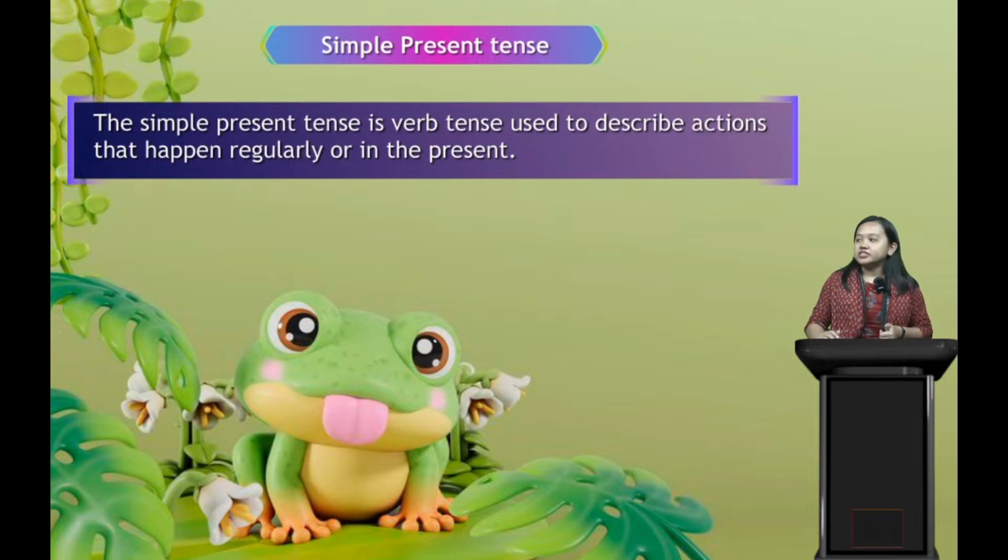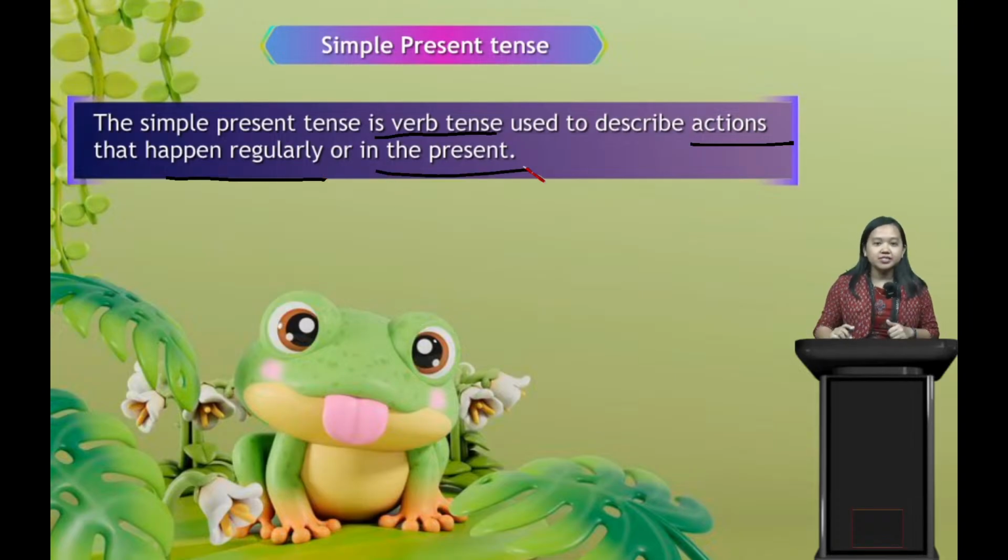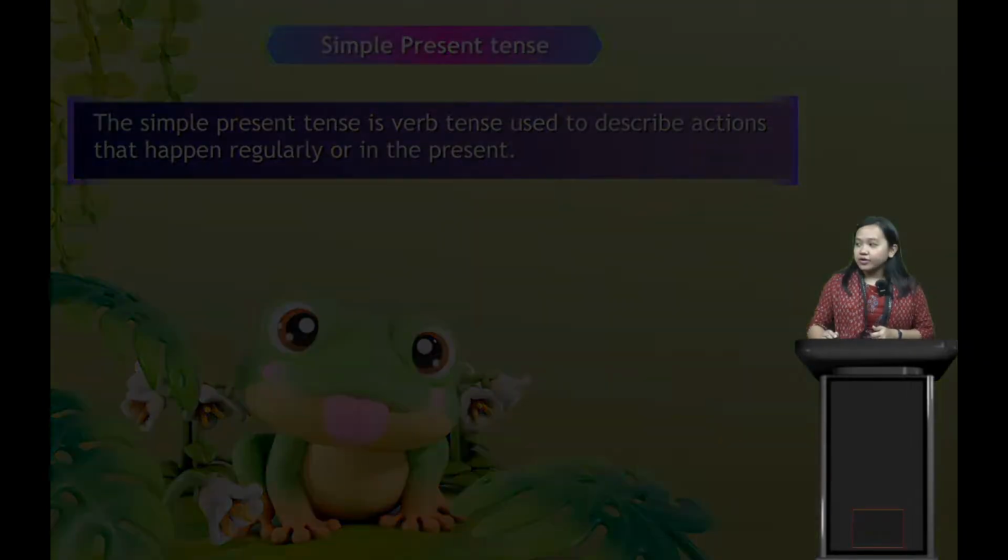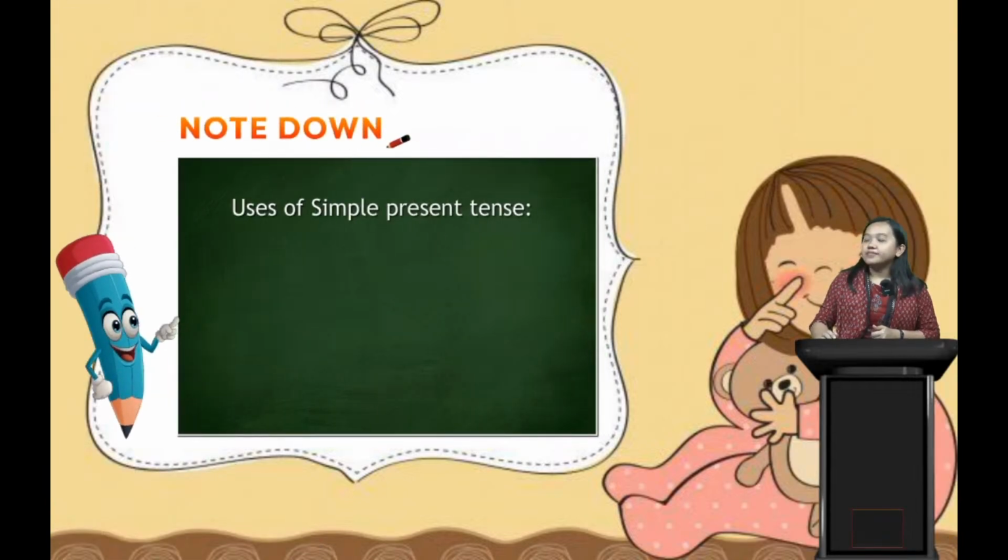Regularly means happening every day. That is simple present tense. Understood? Let's see some examples so that you can understand more clearly.